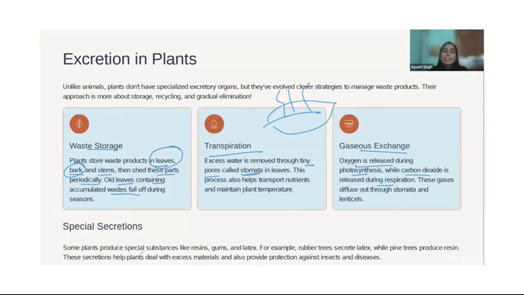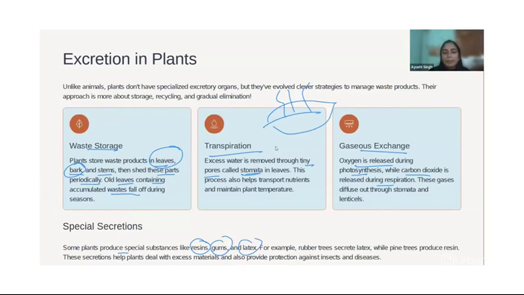Then there are special secretions. Some plants produce substances like resins, gums and latex, which we use for a lot of products. These are also nothing but waste of plants. Okay, so this is it.